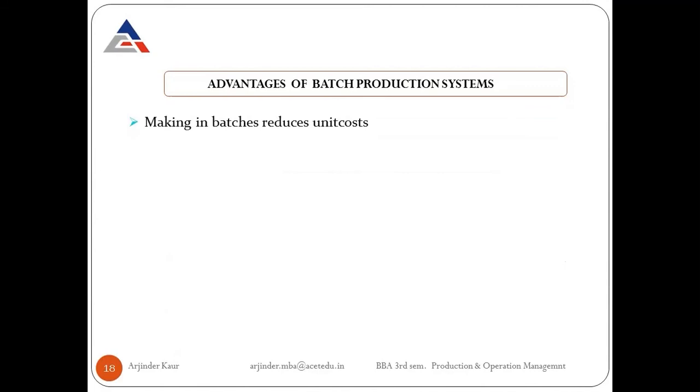Next are the advantages of the batch production system. The very first one is that making in batches reduces unit cost. Although the cost of batch production will still be higher than the continuous production systems, that is the mass production system or the process production system, compared to the job production system the cost will be significantly reduced, because instead of producing fewer items, we are producing in large numbers.